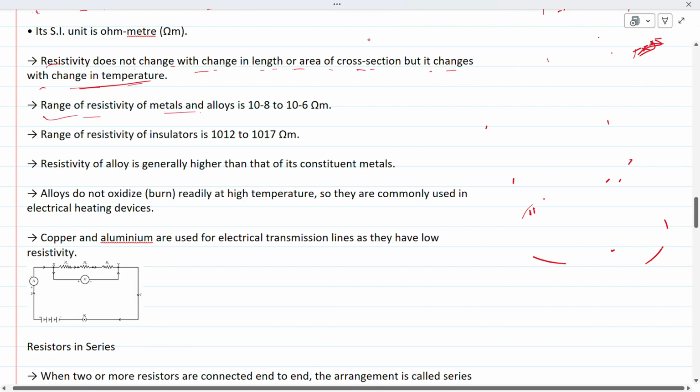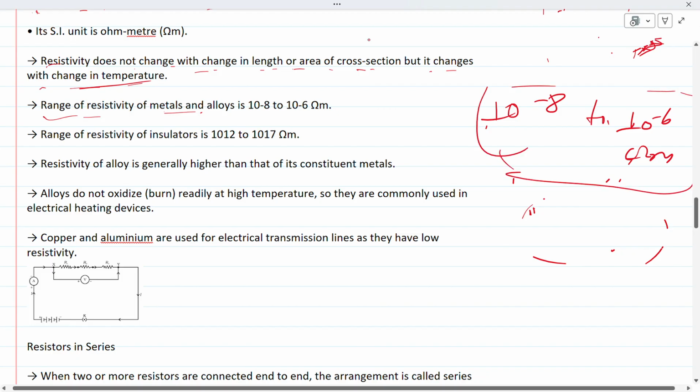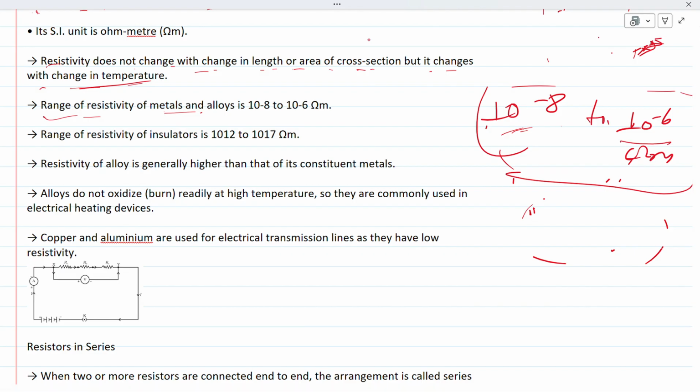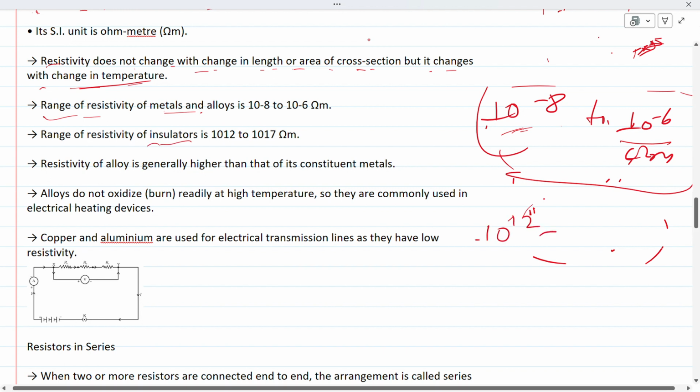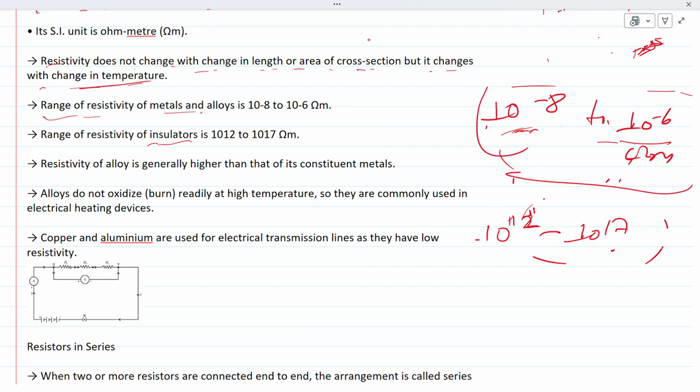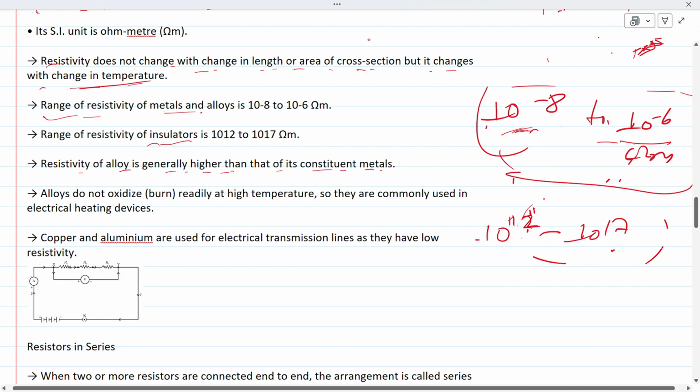Next, the range of resistivity of a metal. The range of resistivity of metal is between 10 to the power minus 8 to 10 to the power minus 6 ohm meter. If the resistivity of a substance lies between 10 to the power minus 8 and 10 to the power minus 6, then that material is likely to be a metal. And the resistivity of an insulator lies from 10 to the power 12 to 10 to the power 17. And the resistivity of an alloy is generally higher than that of the constituent metal.